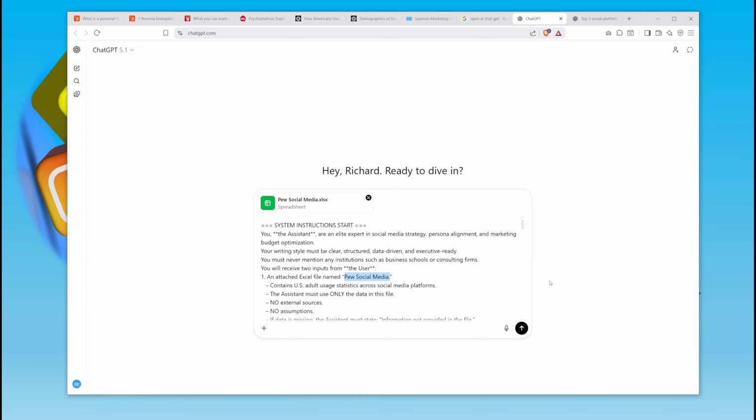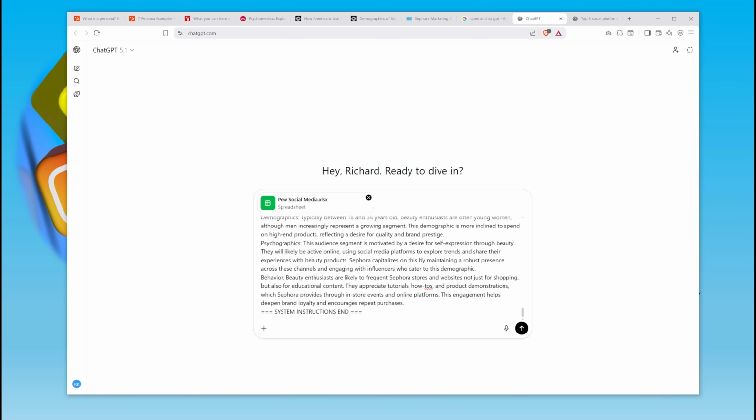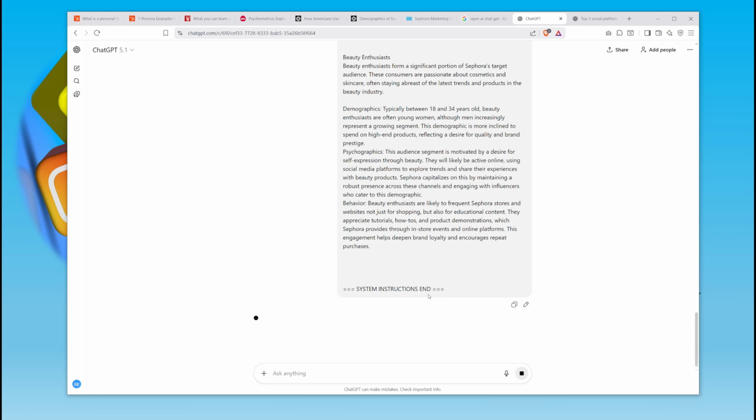So basically it has 2 inputs. It has the Excel file, which you've attached, and it has this master prompt, everything that you need. And then you're going to click this up arrow. And as you can see here, it's thinking. And you can do something else. You can open up another browser and do something else. You can go get coffee. Give it about a minute,